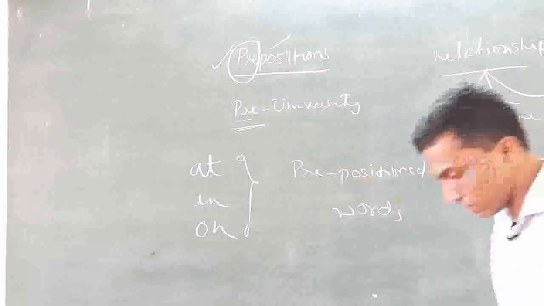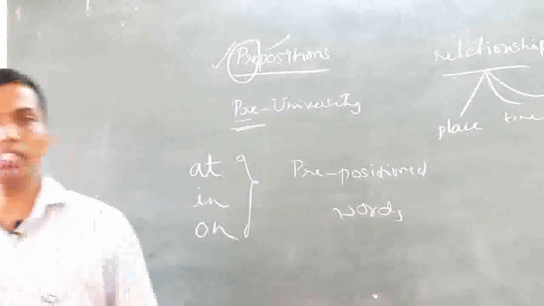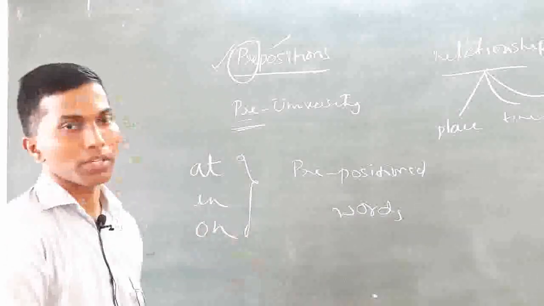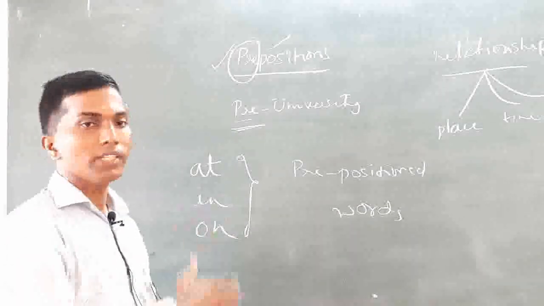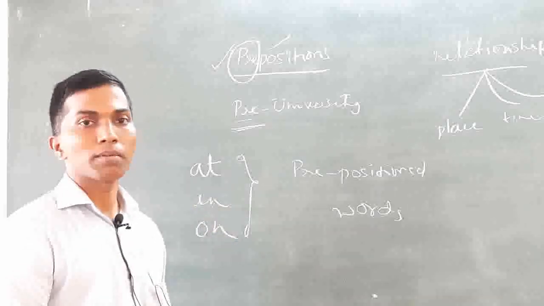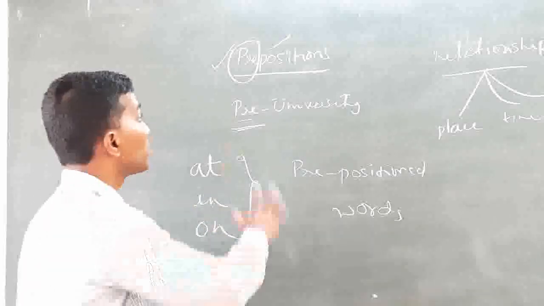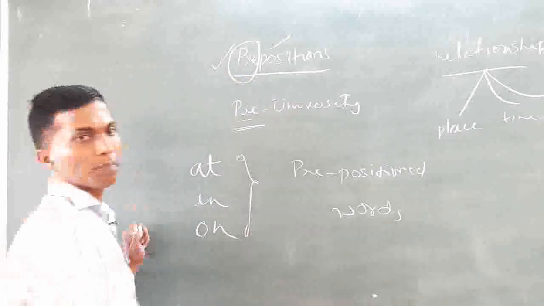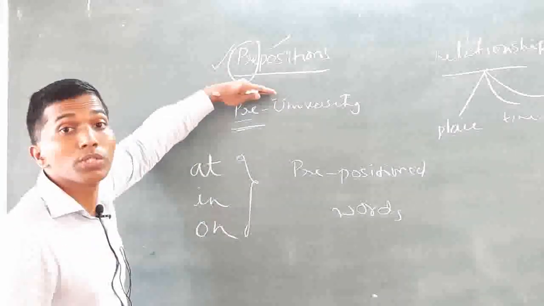So whenever these words are prepositioned, what do they do? They establish relationships. What establishes relationships? These words, prepositioned words. This concept, prepositioned, is very important.